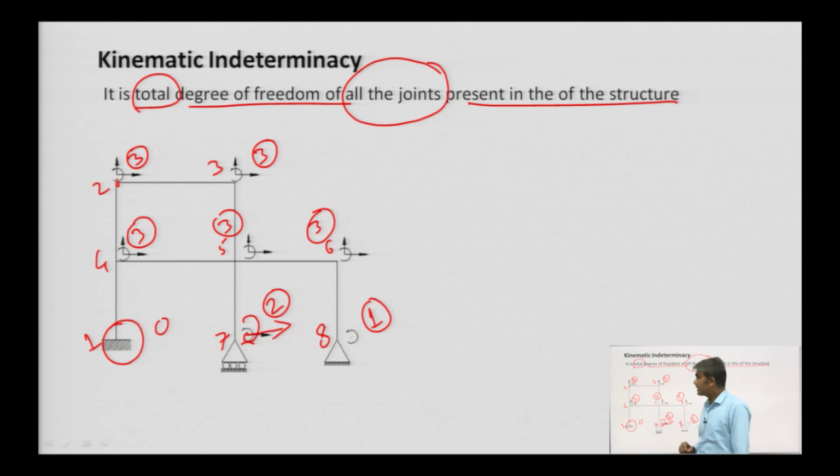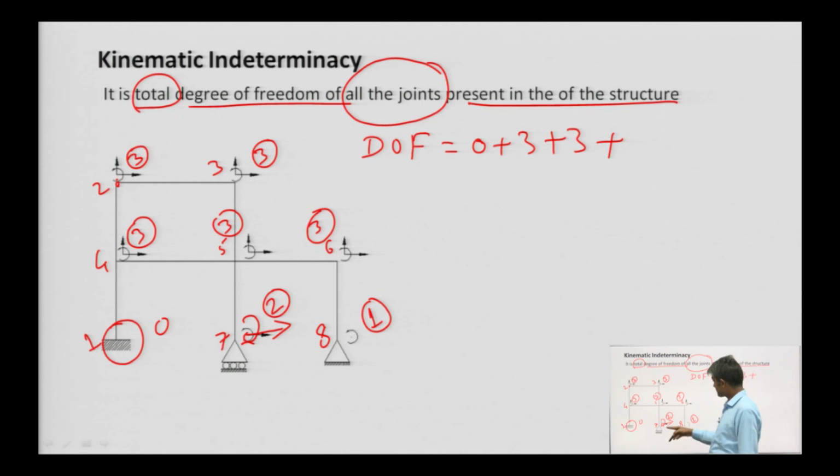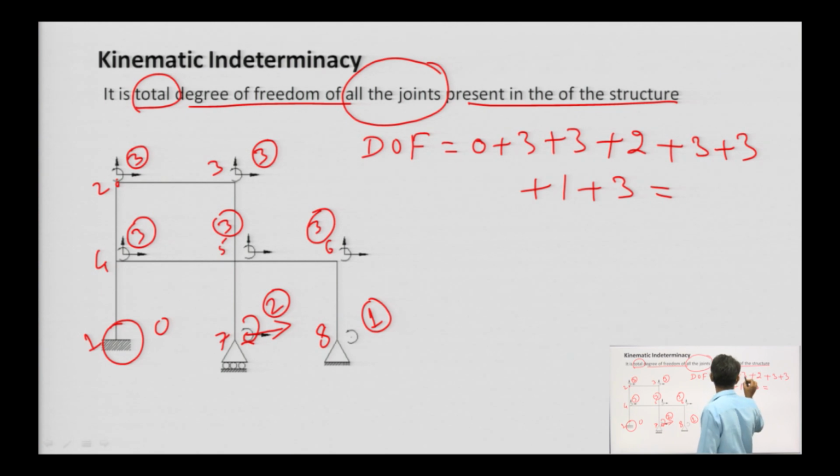So, total degree of freedom in this case will be how much? 0 plus 3 plus 3 plus 2 plus 3 plus 3 plus 1 plus 3, means 6, 7, 8, 9, 10, 11, 14, 15, total 18 degrees of freedom.